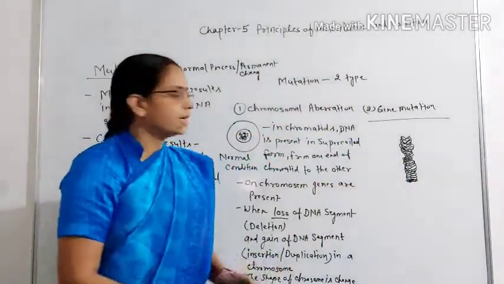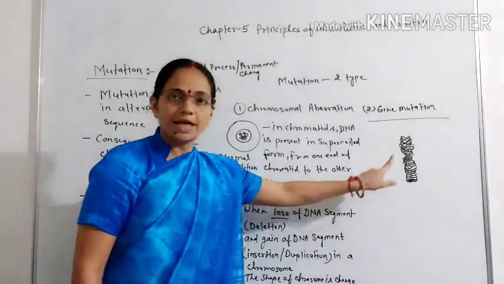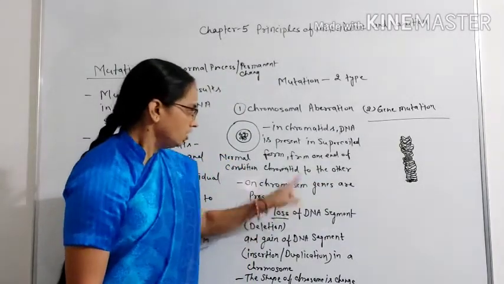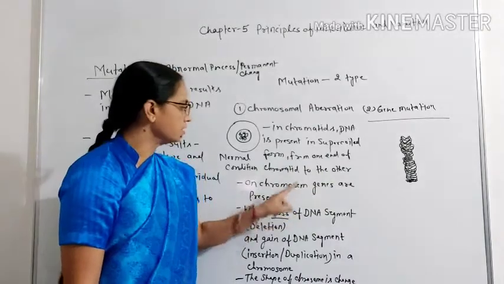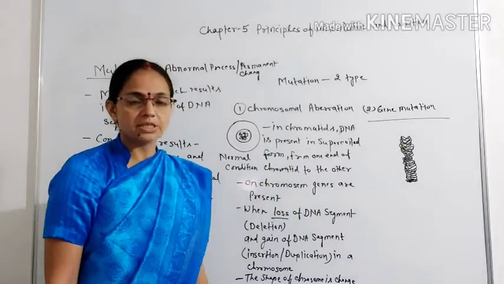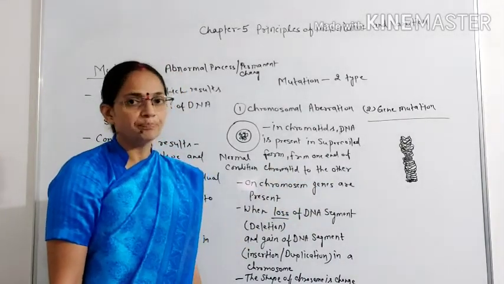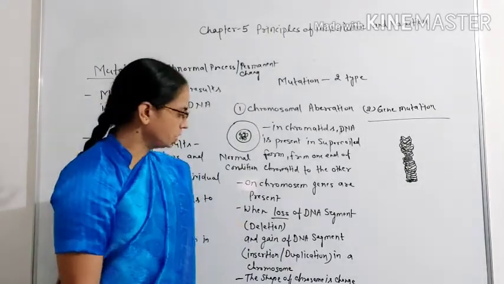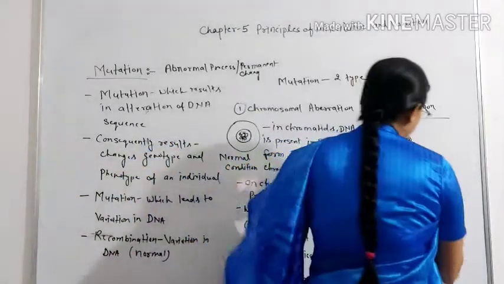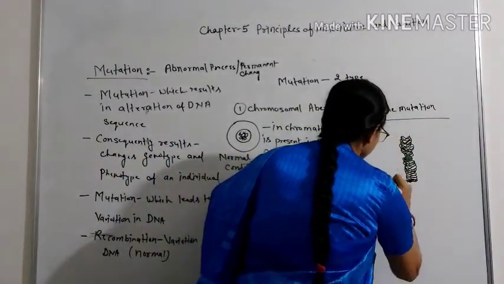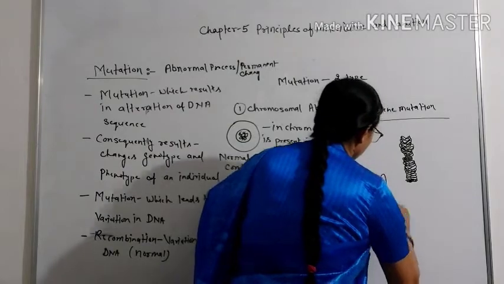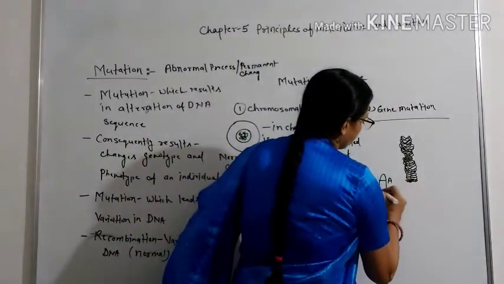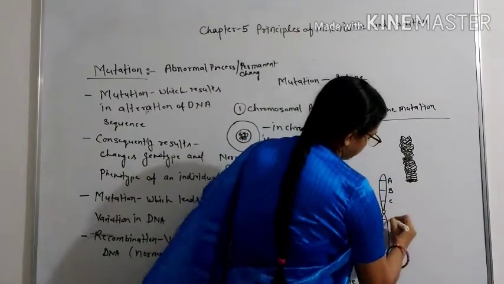Like this, we can say chromosome like this during cell division. Also here it is written that on the chromosome genes are present, and genes are responsible for the trait and phenotype of the individual. So normally, if I draw one chromosome like this, on this chromosome so many genes are present.